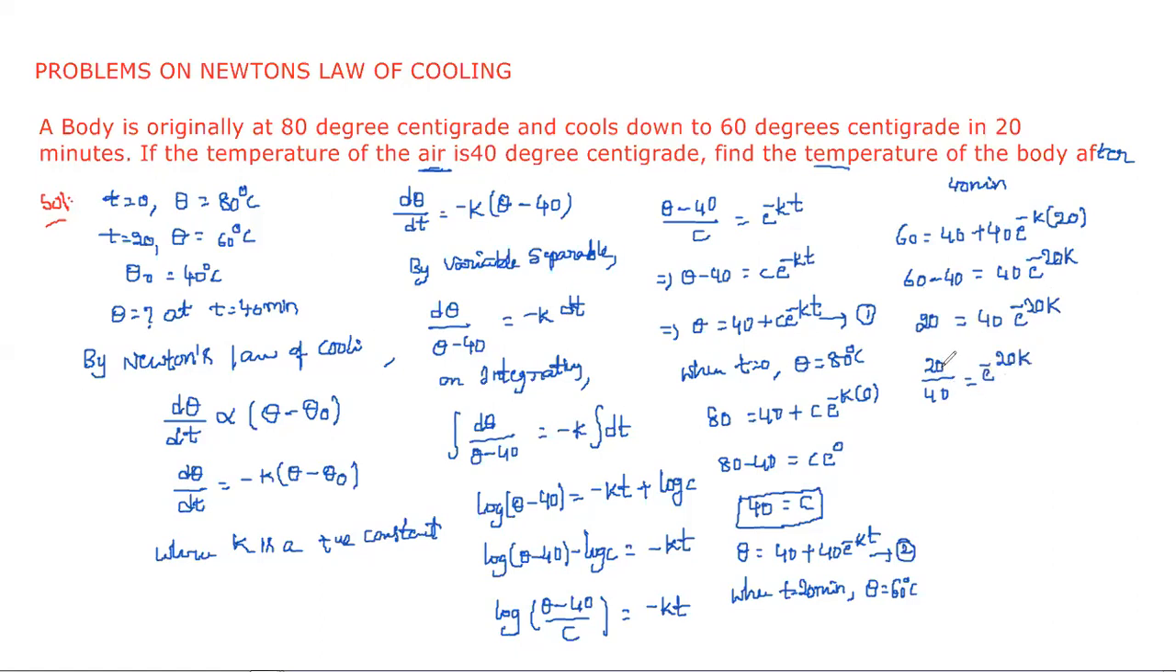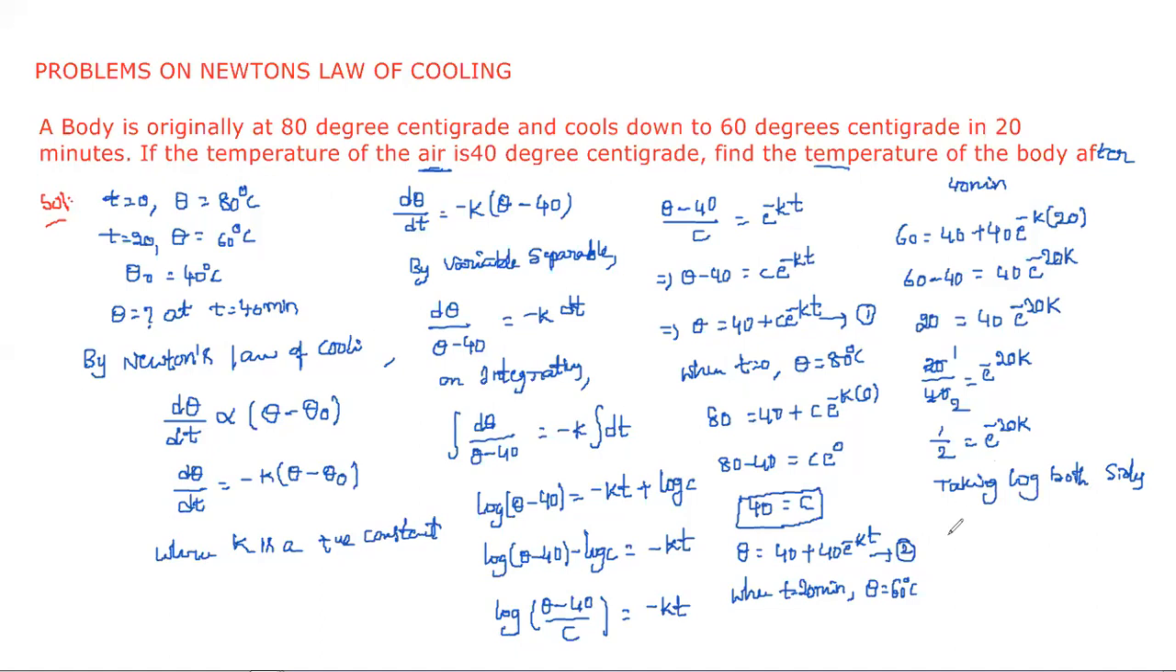Then 20 by 40 simplifies to 1 by 2. So 1 by 2 is equal to e power minus 20k. I require the value of k. So for that, taking log on both sides.